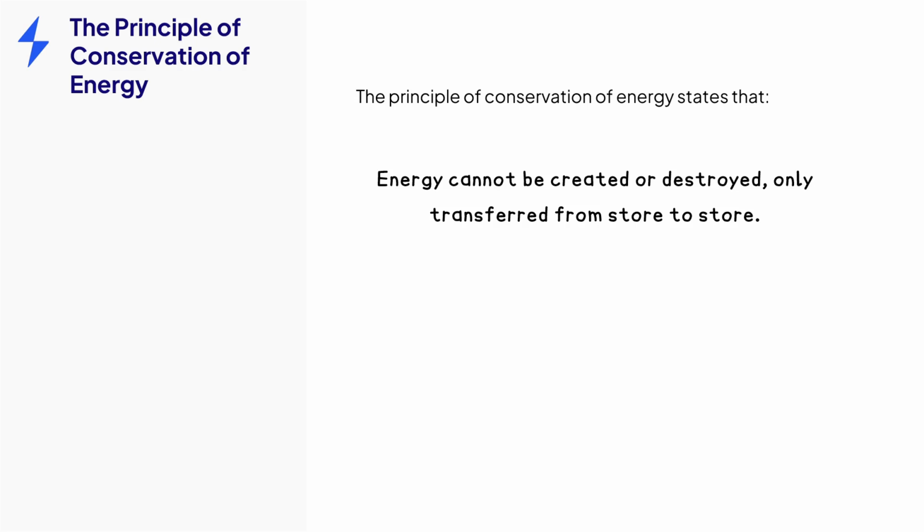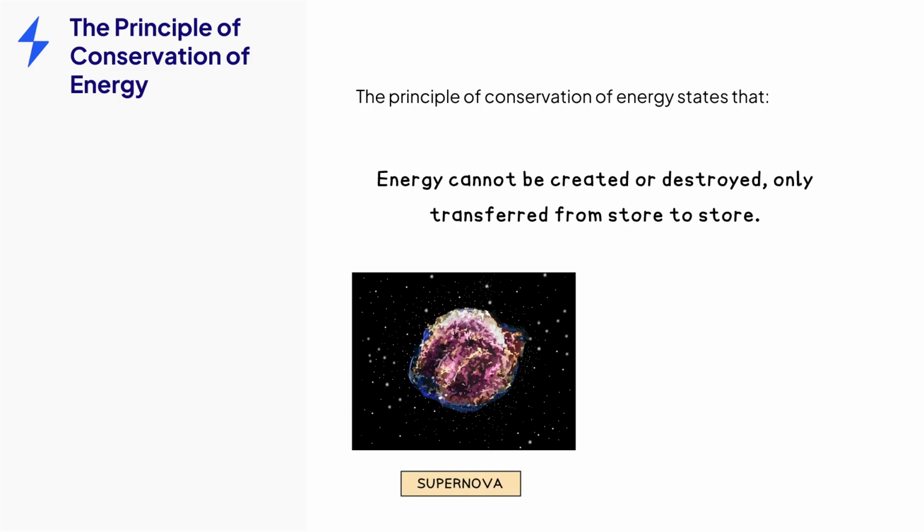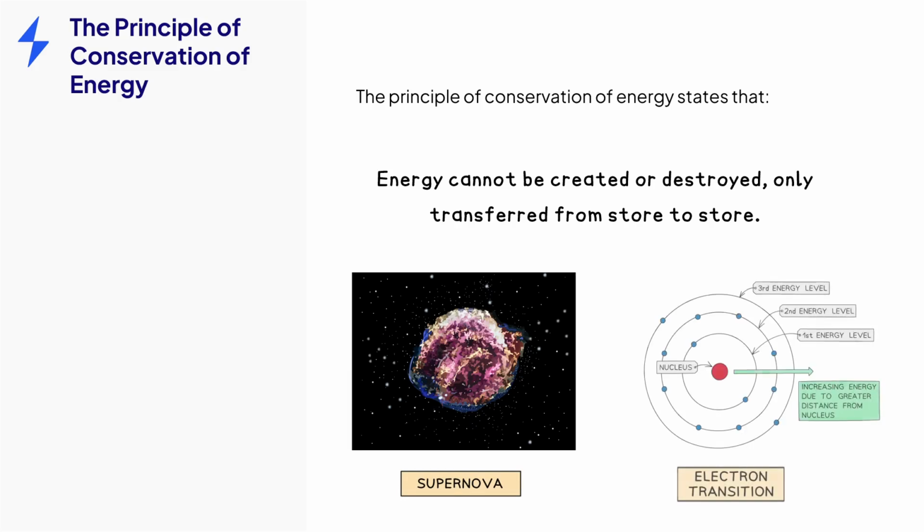It means that there is a finite amount of energy in the universe that is constantly being transferred from store to store and from object to object. Every time a change occurs anywhere in the universe, energy is transferred. It applies to really large energy transfers, like when a star explodes in a supernova, and to really small energy transfers, like when an excited electron moves to a higher energy level.